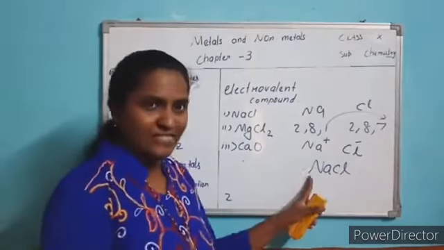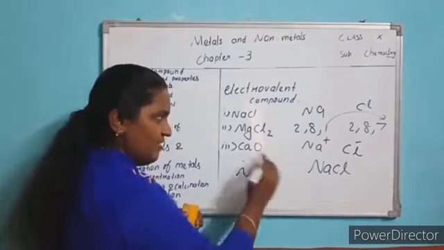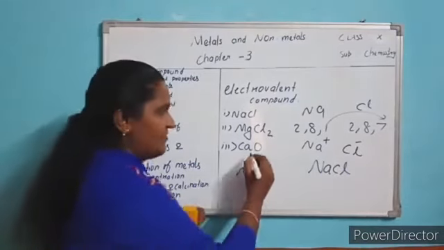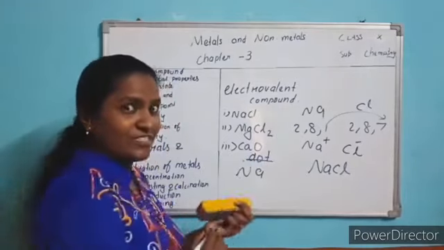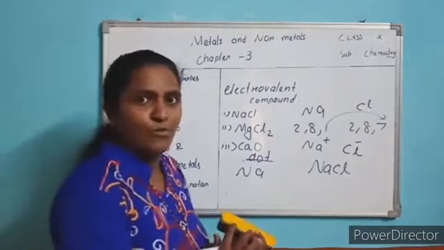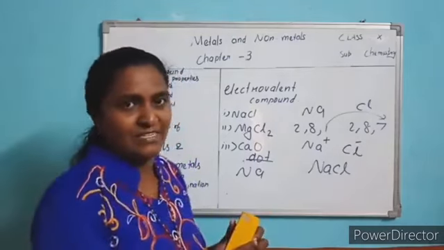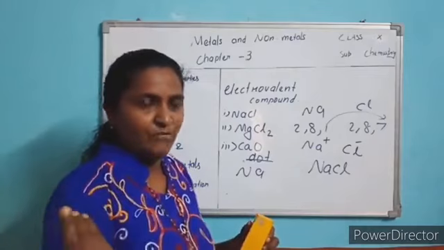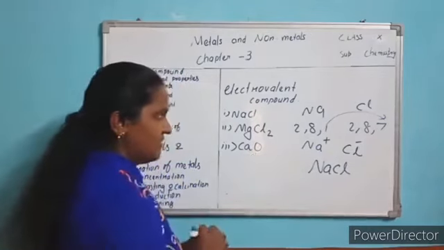Diagrammatically we will express it. How will you express this? Sodium you write. Okay, electron dot structure we write first. Dot structure can be asked: write the dot structure formation of sodium chloride from metal and non-metal. Dot structure or Lewis structure they say. That we study in 4th chapter, now this is the dot structure.